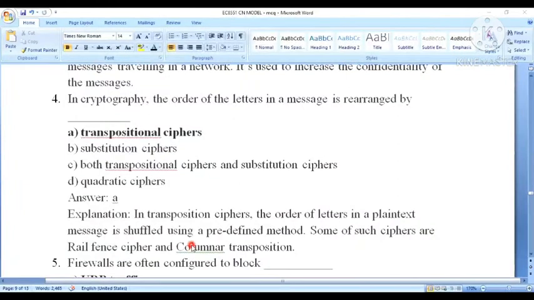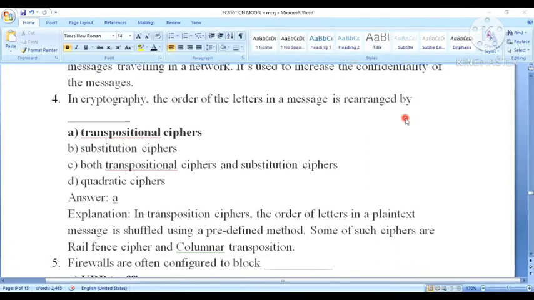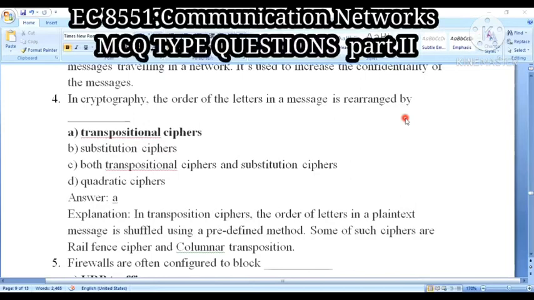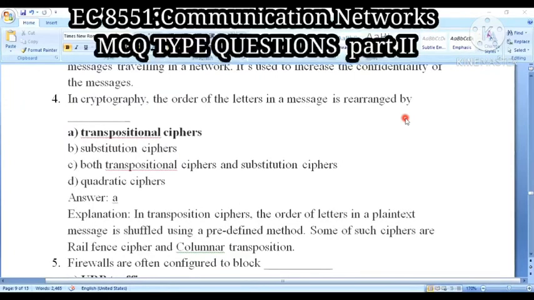Next question: in cryptography, the order of the letters in a message is rearranged by what kind of cipher? Okay, the order of the letters is rearranged. First one is transpositional cipher. Option B, substitution cipher. Option C, both transpositional and substitution. Option D, quadratic cipher.